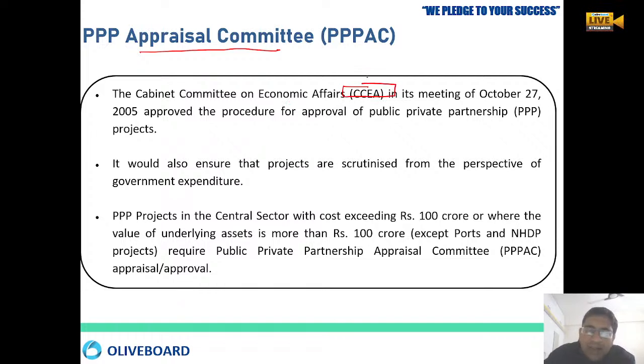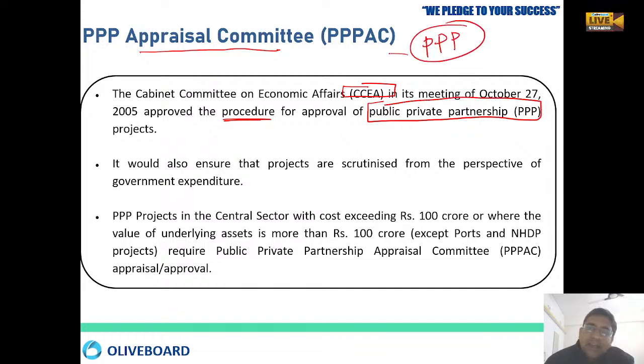They have made a committee in which there is a procedure that has been set up for approval of various kinds of PPP projects. If any project has to be done in the PPP, it has to take the permission of the PPP Appraisal Committee. They will scrutinize the project, and they will also check how much government expenditure is going on.